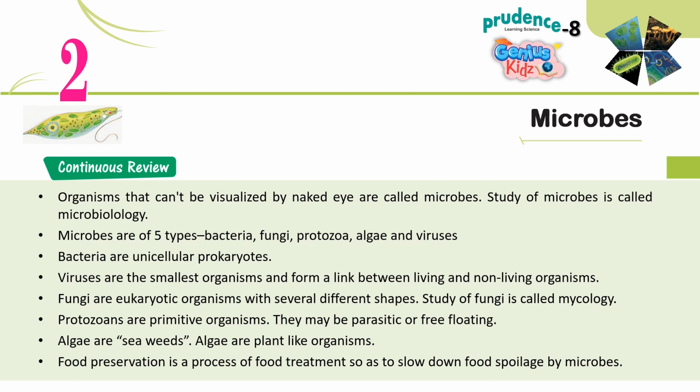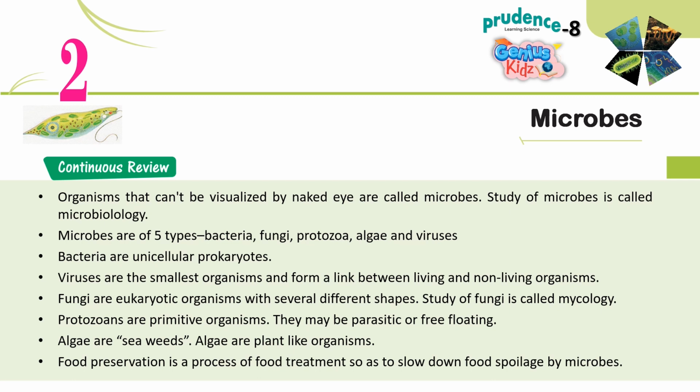Continuous review. Organisms that can't be visualized by naked eye are called microbes. Study of microbes is called microbiology. Microbes are of 5 types: bacteria, fungi, protozoa, algae, and viruses. Bacteria are unicellular prokaryotes. Viruses are the smallest organisms and form a link between living and non-living organisms.